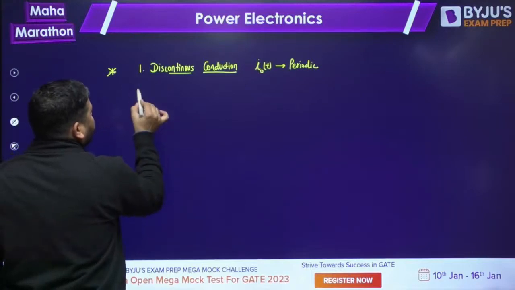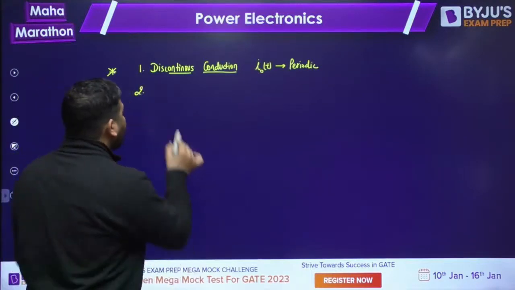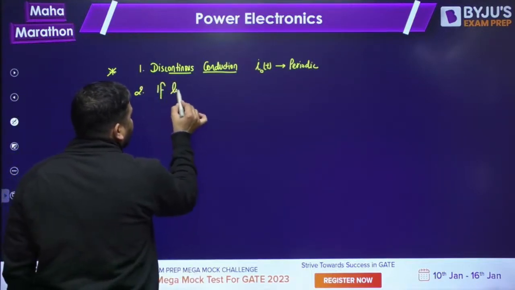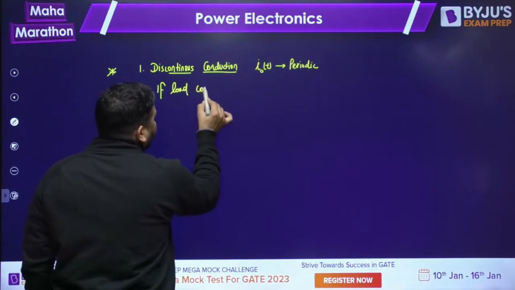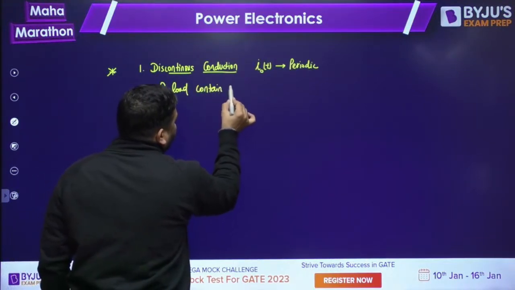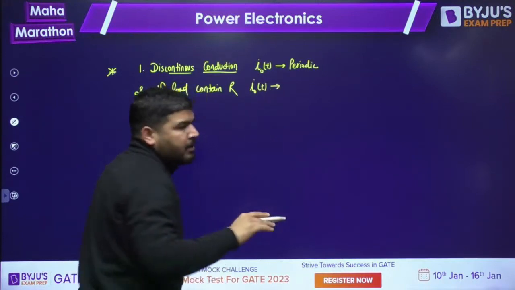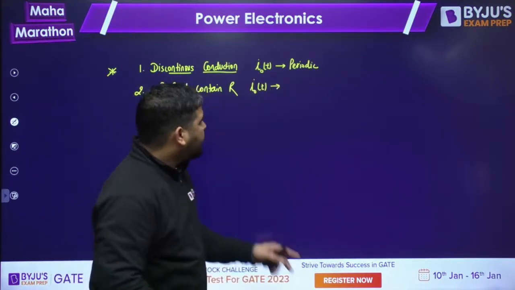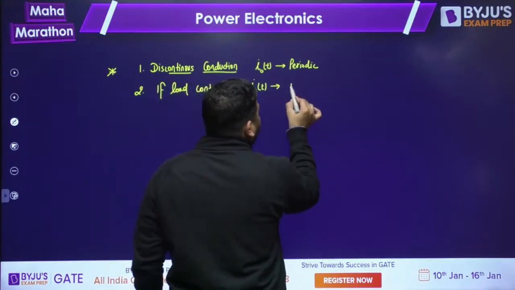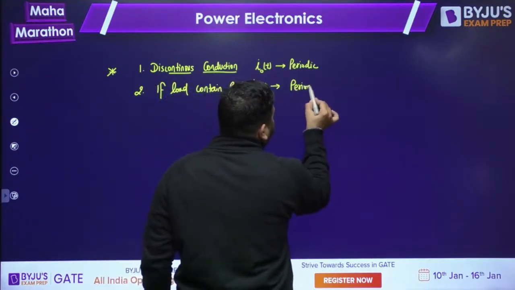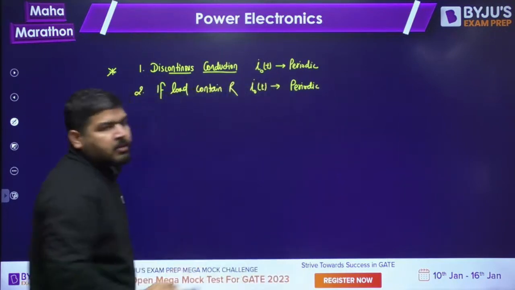There is one more point. If the load contains R, then I naught T can never be rising or increasing. Then also I naught T will be periodic. Whether it is continuous or discontinuous doesn't matter.